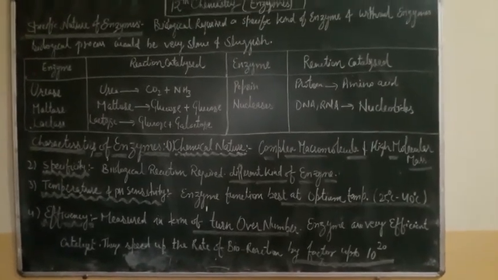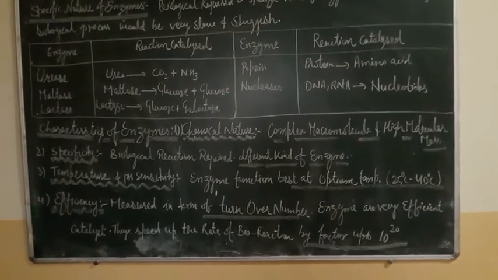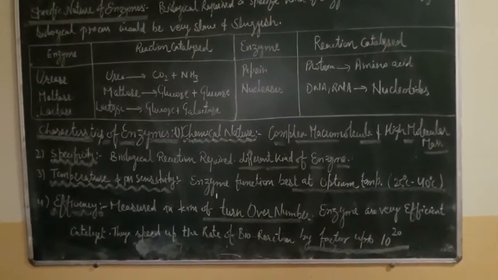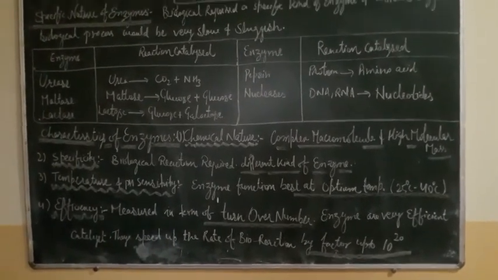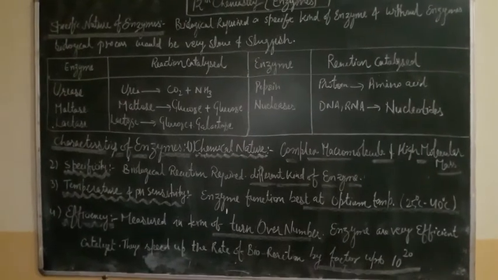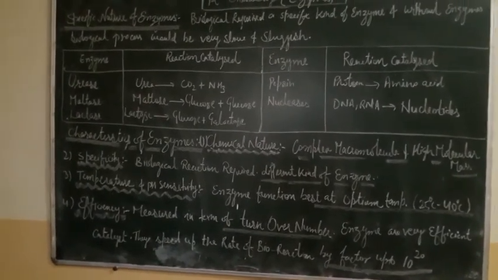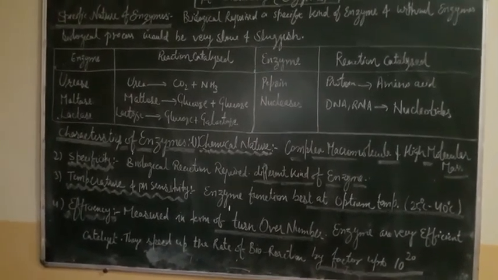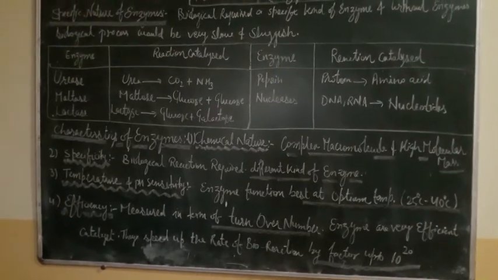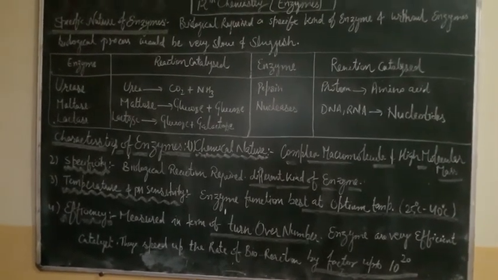Enzymes are efficient catalysts; they speed up the rate of a biochemical reaction by a factor of 10 raised to the power 20. So this is efficiency, and the turnover number relates to it.